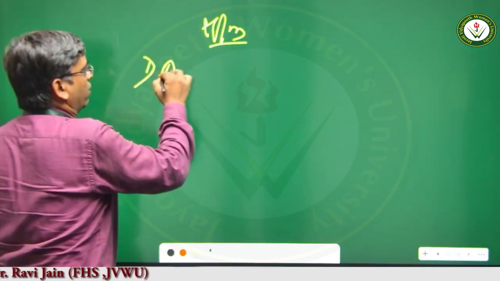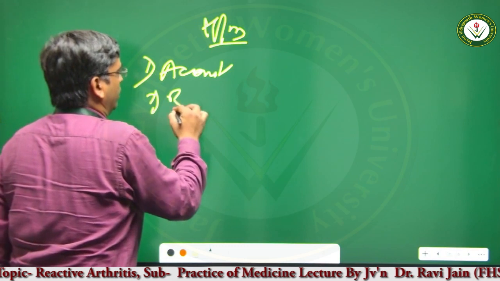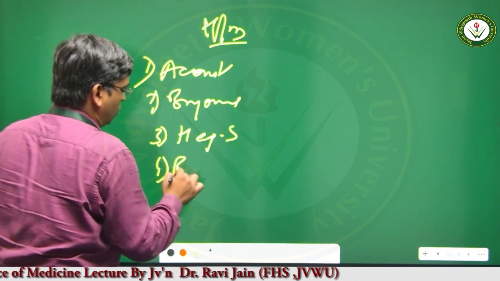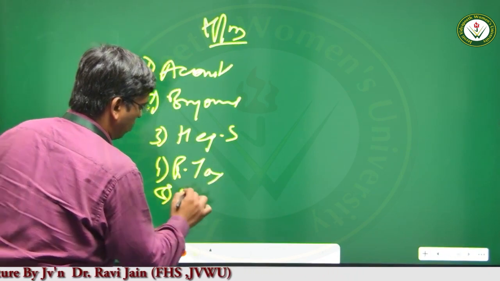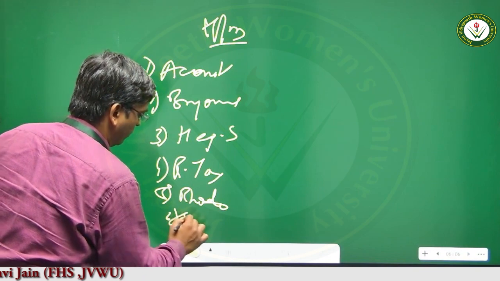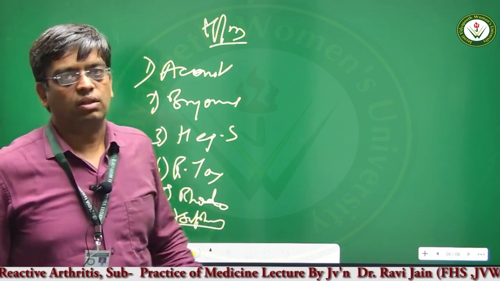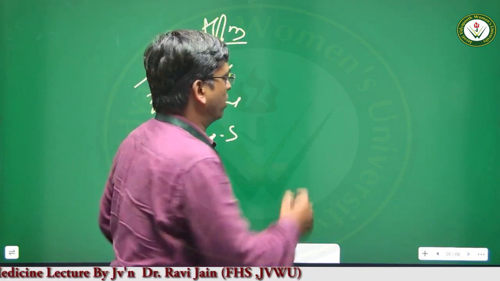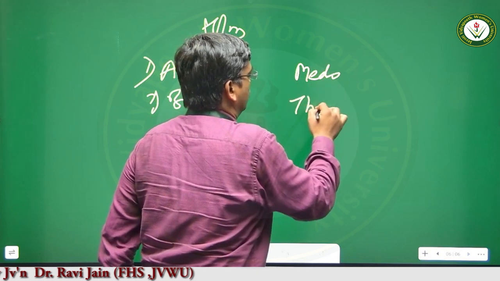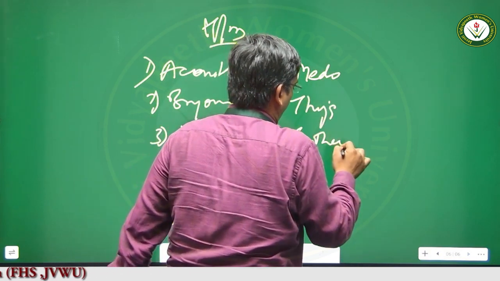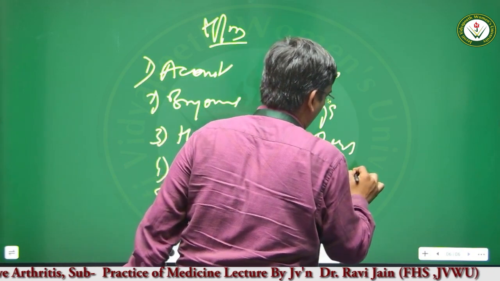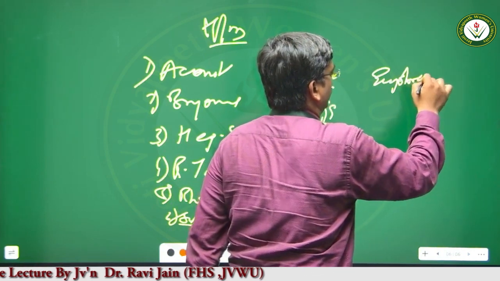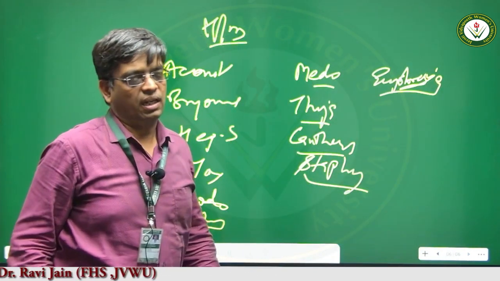Commonly indicated medicines are Aconite, Bryonia, Hepar sulph, Rhus tox, Rhododendron and Sulphur. These are the common medicines that can be given on the basis of symptom similarity, and they offer very good results. Apart from this, because this is a psoric disease, we can also give Medorrhinum, Thuja, Cantharis and Staphysagria. For the urethritis, for the conjunctivitis, we can give Euphrasia. So these are the common homeopathic medicines that can be indicated in such cases.